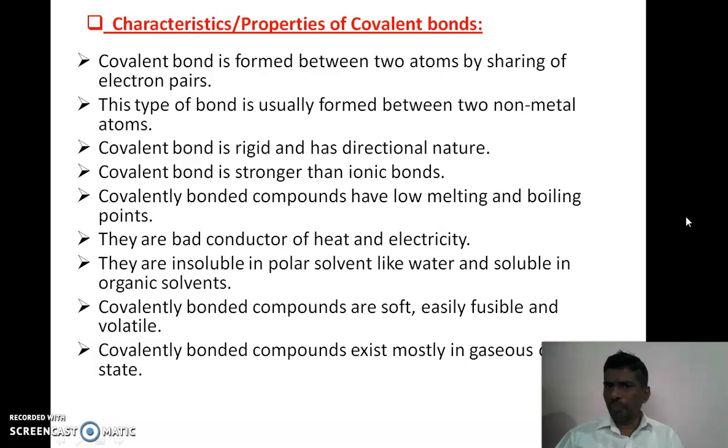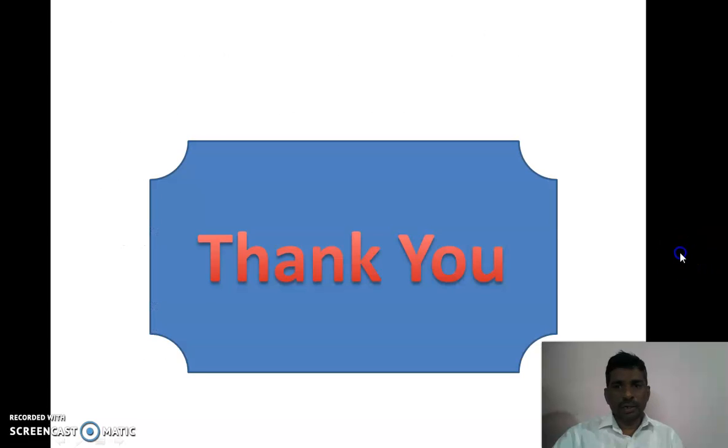Covalently bonded compounds are soft, easily fusible and volatile. The covalently bonded compounds exist mostly in a gaseous or liquid state. Okay, these are the properties of covalent compounds compared with electrovalent compounds. Okay, thank you students.